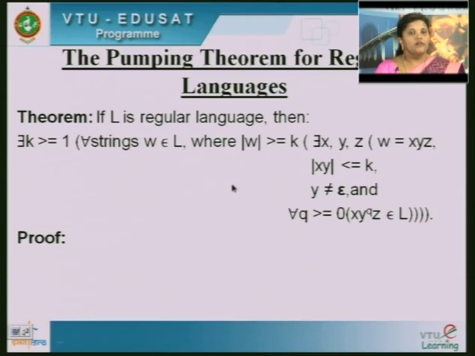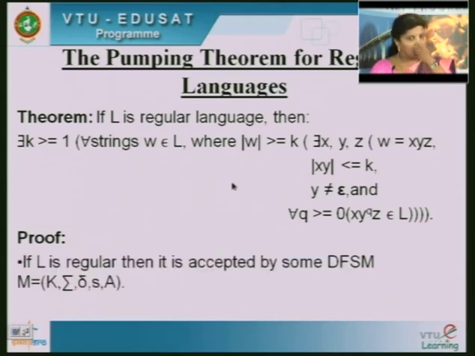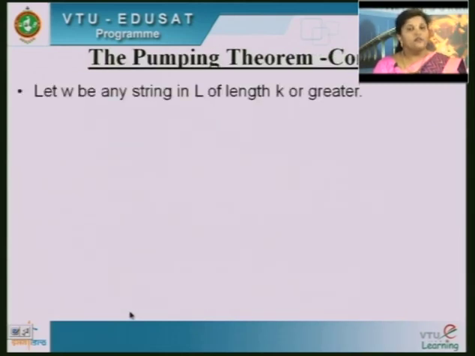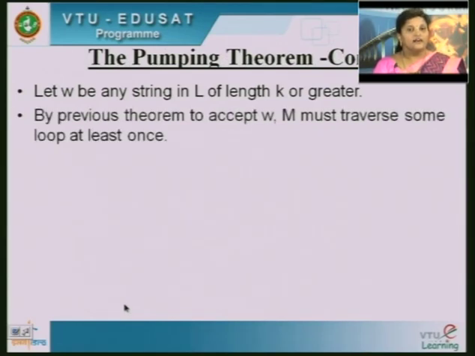Now we will proceed to the proof. If L is regular, then it is accepted by some deterministic finite state machine M equals (K, sigma, delta, S, A). Let K be the number of states. Next, let w be any string in L of length K or greater. By the previous theorem, to accept w, M must traverse some loop at least once.